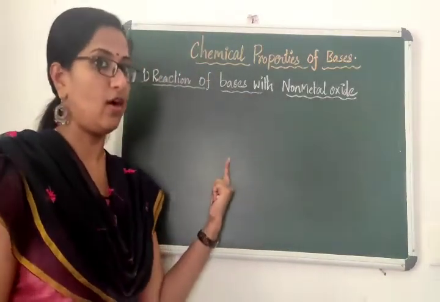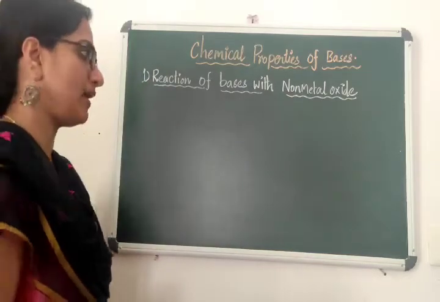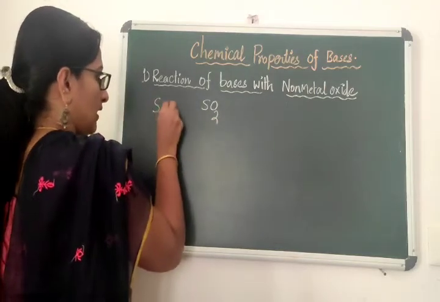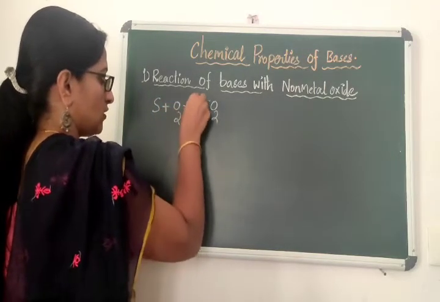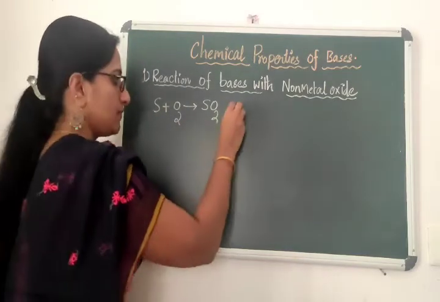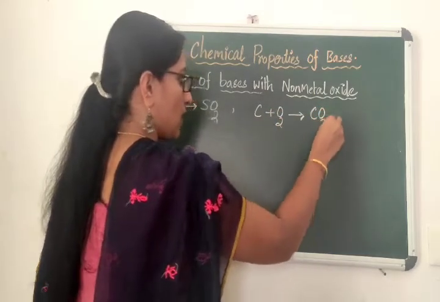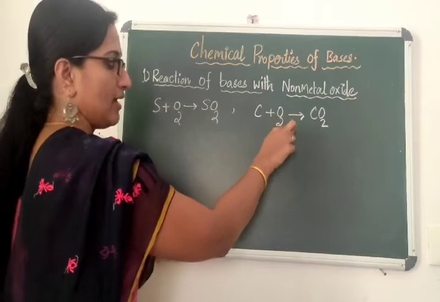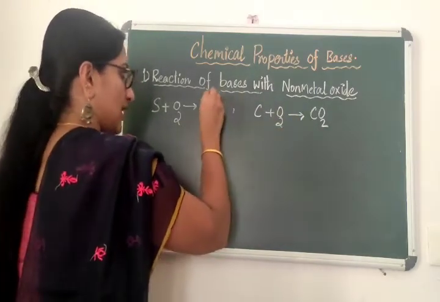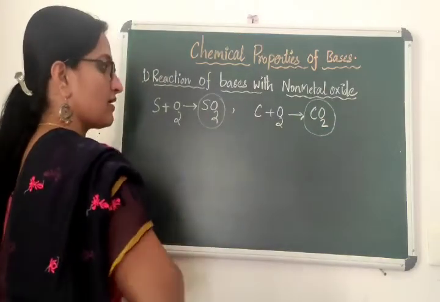The next property of bases: reaction of bases with non-metal oxides. What are non-metal oxides? Sulfur dioxide gas is a non-metal oxide. Sulfur reacts with oxygen to form sulfur dioxide. Since sulfur is a non-metal, the oxide is a non-metal oxide. And carbon combines with oxygen to form carbon dioxide. Carbon is a non-metal, and it combines with oxygen to form carbon dioxide. Take any non-metal oxide, either sulfur dioxide or carbon dioxide. Take any one gas.